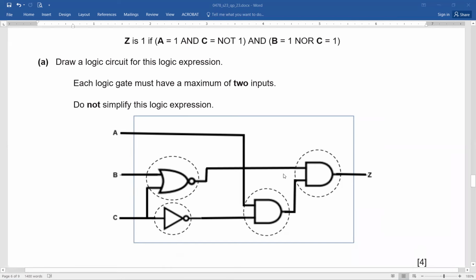Easy? See, you have been told not to simplify the expression at all. You simply have to solve it in this manner. If you have written it accurately, drawn it accurately and neatly, then definitely 4 marks are yours. Easy?